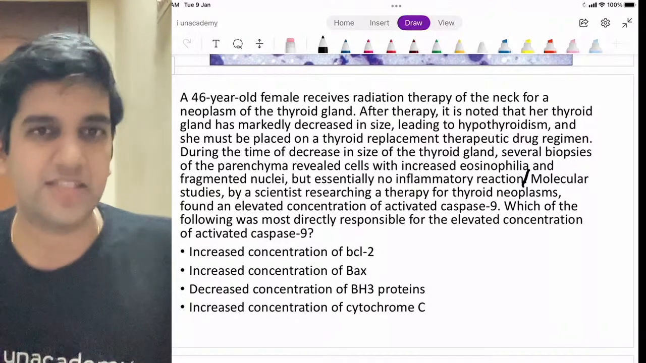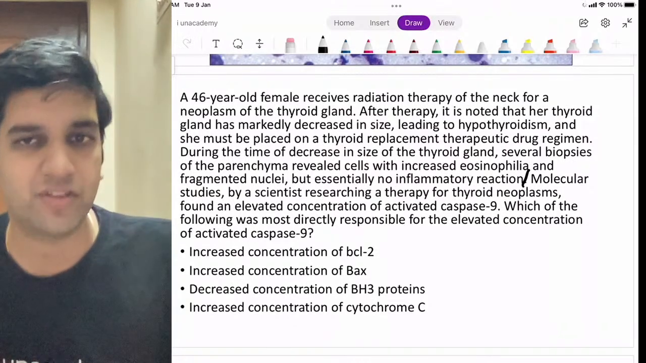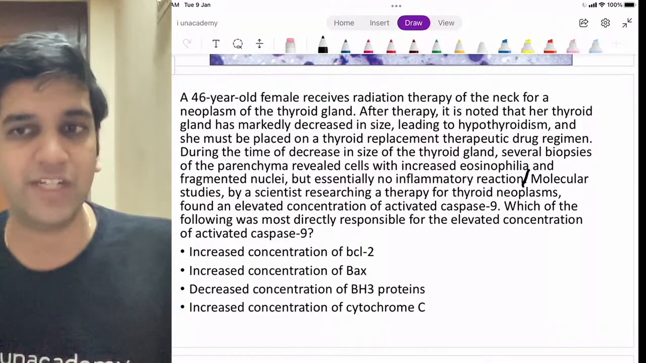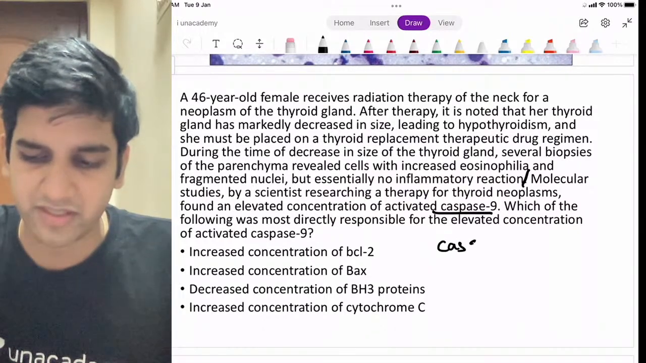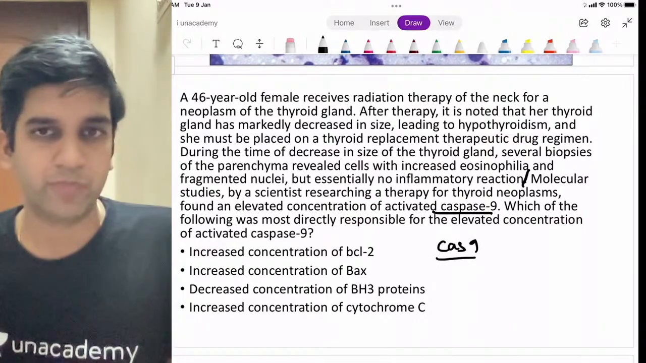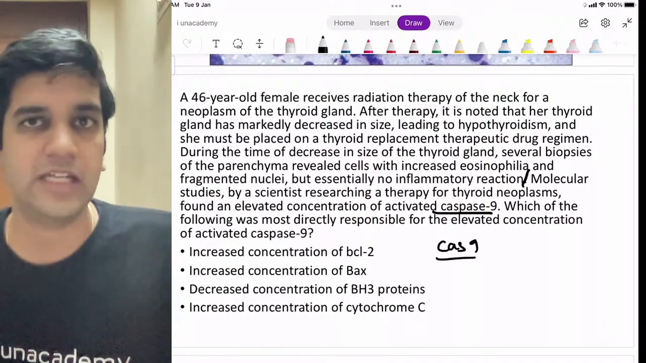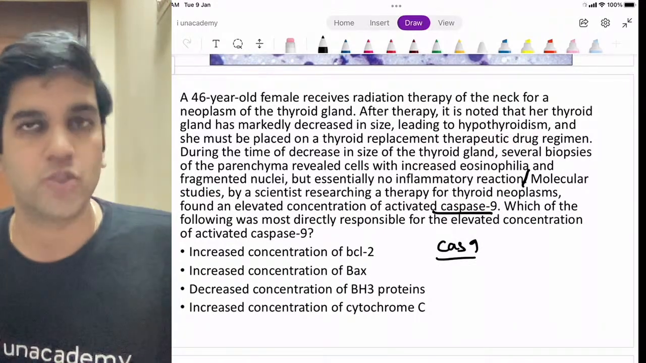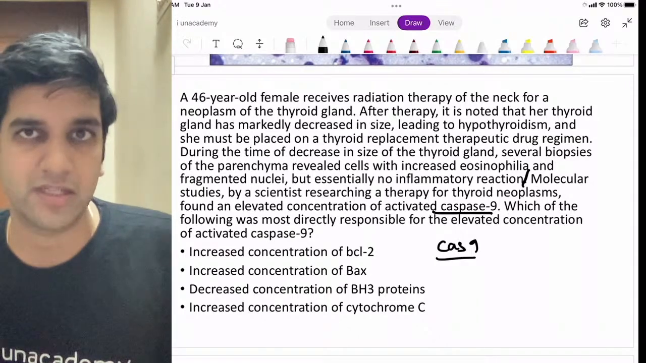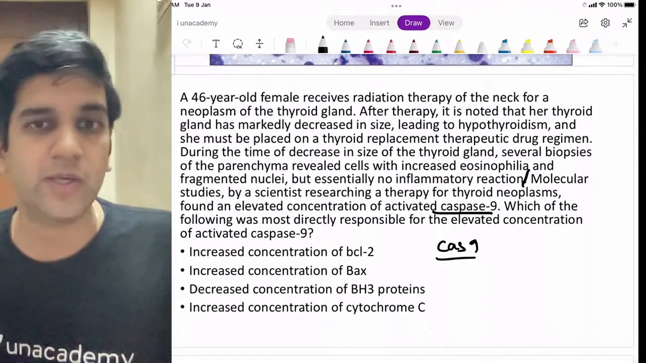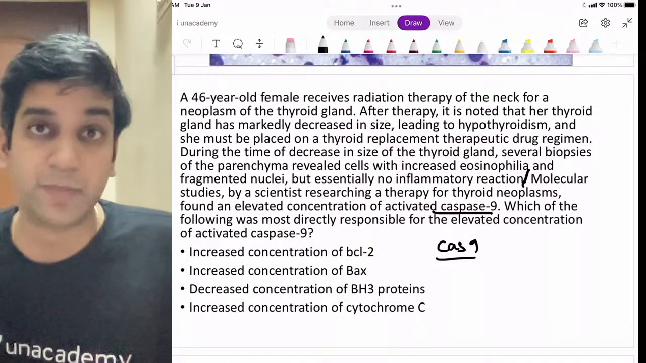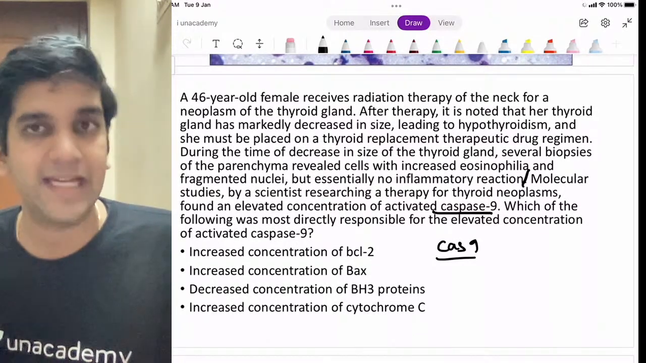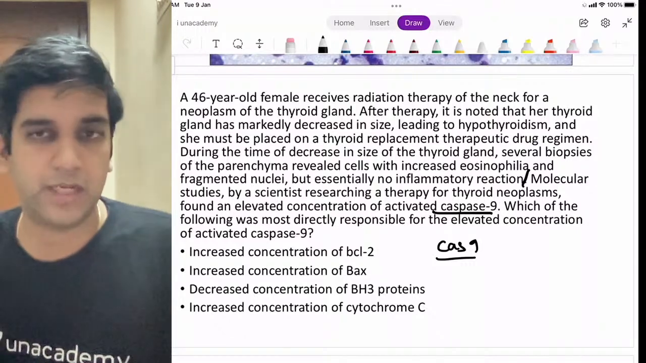The molecular studies by scientists researching therapy for thyroid neoplasm found an elevated concentration of caspase 9. So my primary thing is caspase 9 is getting elevated. Caspase 9 will be elevated in apoptosis, right? So which pathway of apoptosis is my question? Is it elevated in the intrinsic pathway or extrinsic pathway? Perfect. It's elevated in the intrinsic pathway of apoptosis, the mitochondrial mediated pathway.